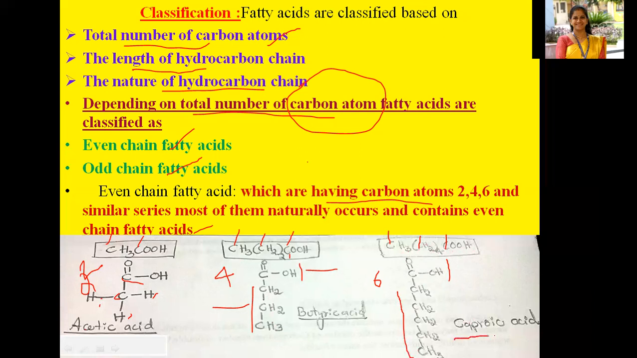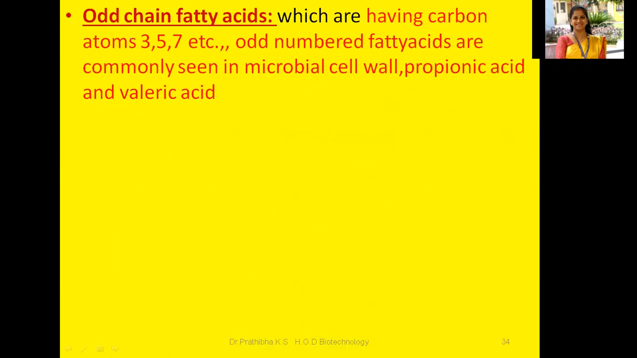What kind of fatty acid is this? Caproic acid, where the total number of carbon atoms is 6. So this is all about even chain fatty acids, depending on the total number of carbon atoms. Hope I'm making myself clear to you. Now let us go through odd chain fatty acids, which have carbon atoms 3, 5, 7, etc.